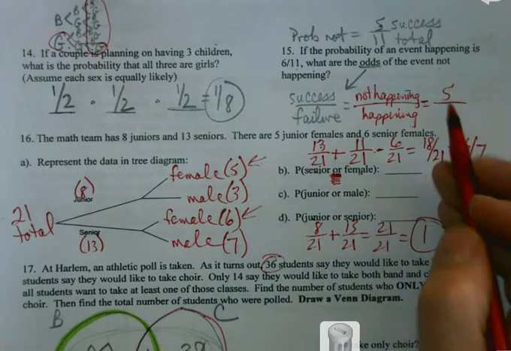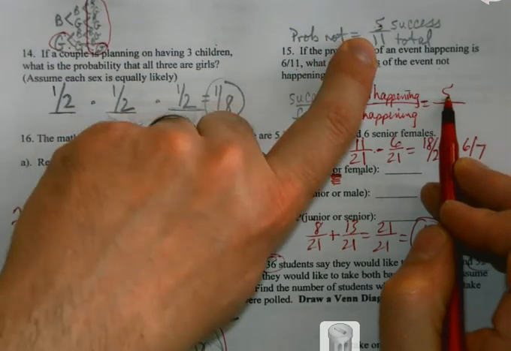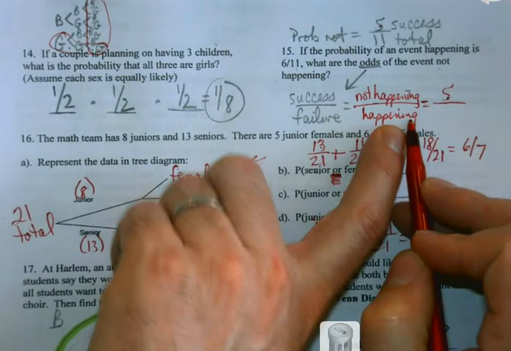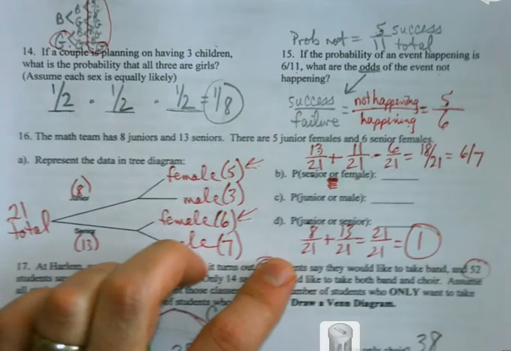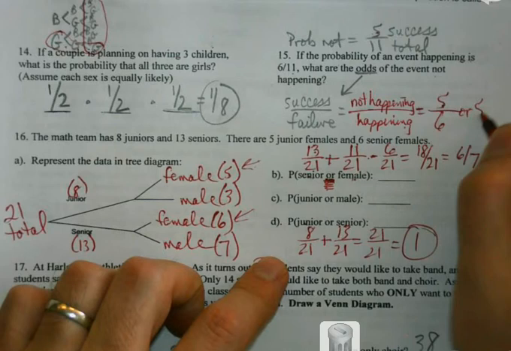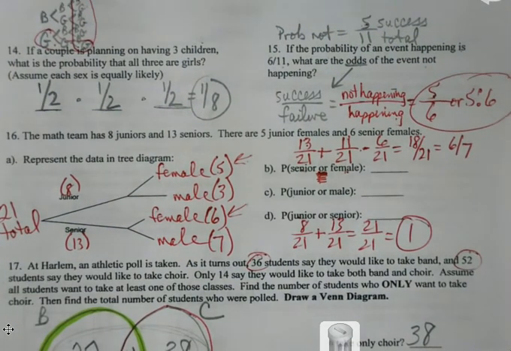So if it's unsuccessful or not happening 5 times, and there's 11 total, how many times is it going to happen? 11 minus 5. Okay, so it's 5, 6, or you can write it with the colon in the middle. I just like writing odds with the colon just so I remember it's not probability that I'm working with. So that one was tricky because not only did I have to figure out the not part, then I had to convert it into odds, which is a little bit different than probability.